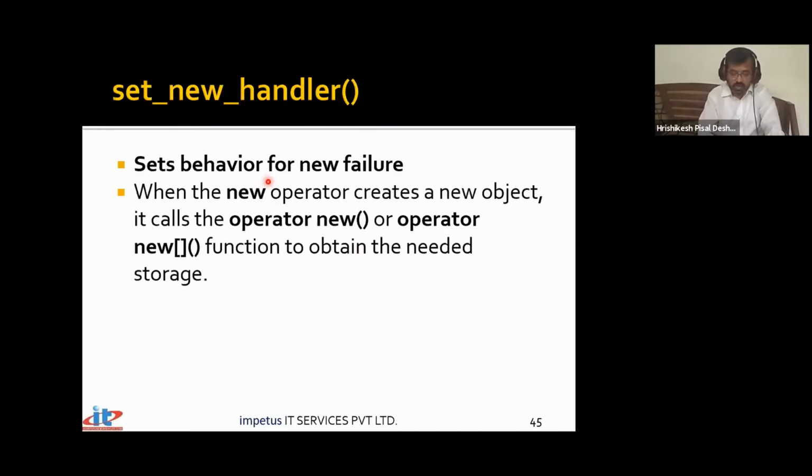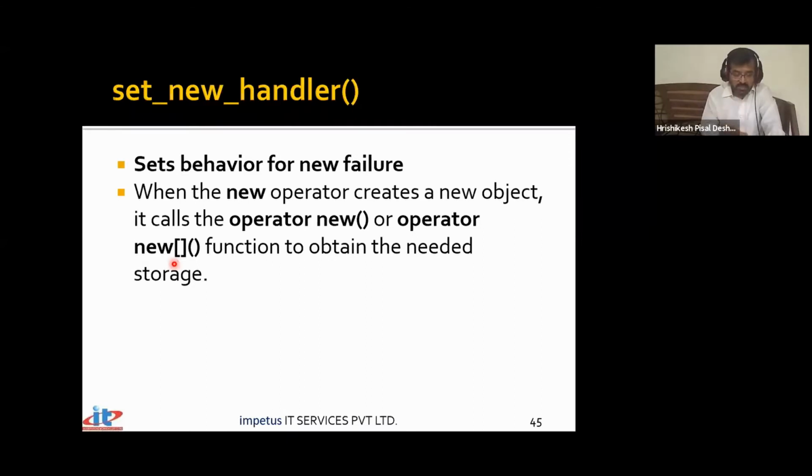When operator new creates a new object, it calls operator new or operator new[] functions, depending on whether you have created an array or a single object. Either of these two functions will get called. And what will these two functions do? They will make an attempt to search for memory on the heap. Rather, they will make a request to the OS, the program memory manager, that will look onto the heap if there is enough memory available. And if memory is available, it will return you the address.